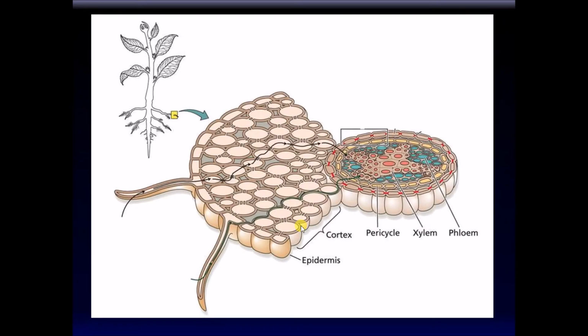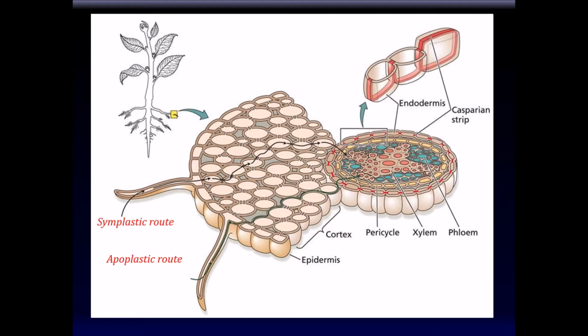Again, we see the epidermis, the cortex layer, and then below the cortex layer is the endodermis layer, and inside, the very middle of it, is the vascular bundle. Now, absorption of water and minerals occurs in two different ways, or two different routes. In other words, water has two different pathways of getting from the outside of the plant into the vascular tissue. One route is called the apoplastic route, and the second route is called the symplastic route.